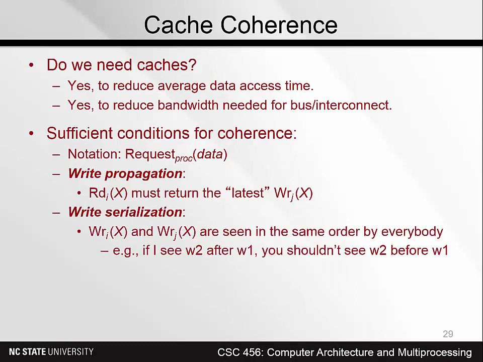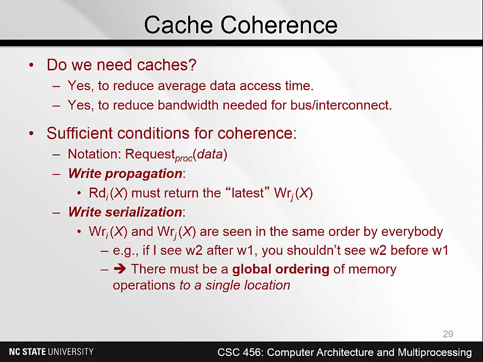So that's propagation. The other condition is write serialization, which says that two writes to the same location are seen in the same order by everybody. In other words, if I see write 2 after write 1, you shouldn't see write 2 before write 1. That implies that there needs to be a global ordering of memory operations to a single location. Now let's remember, cache coherence deals with a single location. So we've seen that there's a need for write serialization.